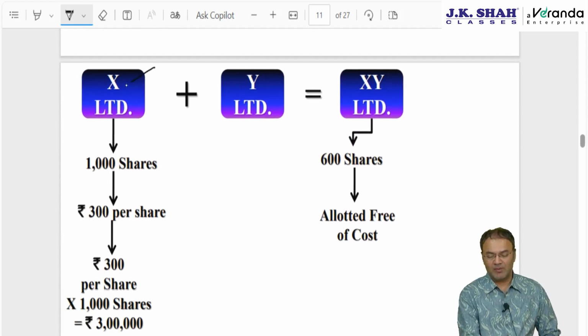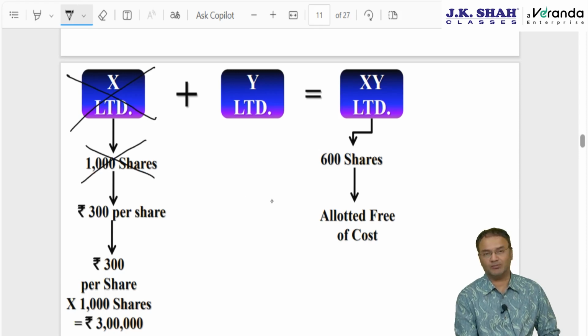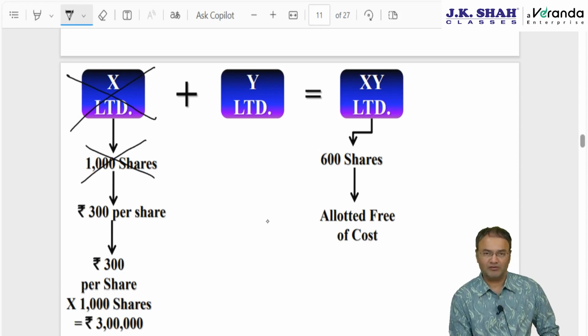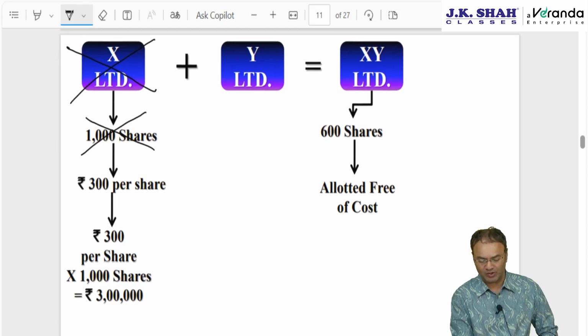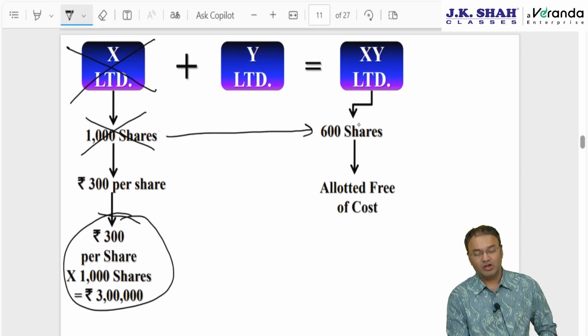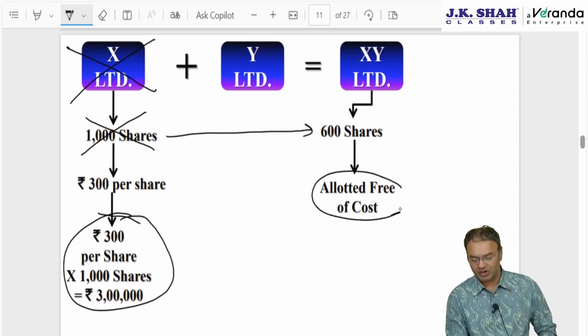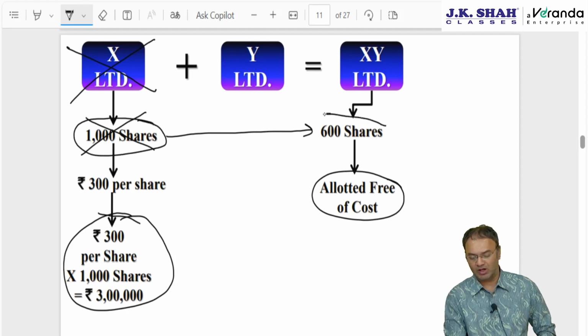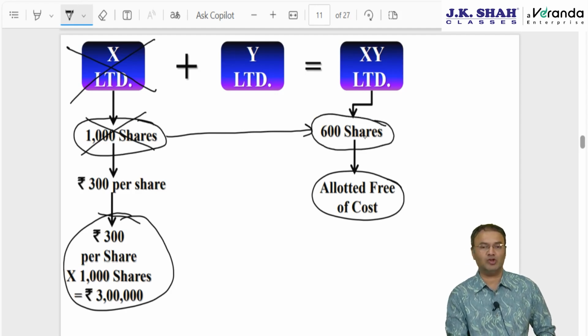Now tomorrow this company amalgamates with Y Limited and they form a new company, XY Limited. As a result of amalgamation, this company will be shut down and the shares of this amalgamating company will also stand cancelled. However, this does not mean Mr. X, the assessee, will lose his 3 lakh rupees. In place of his 1000 shares of the old amalgamating company, he will be allotted shares of the new company free of cost. Maybe the same quantity, maybe a different quantity. Here I am taking an example with a different quantity. For 1000 shares of the amalgamating company, he is being allotted 600 shares of the new company.